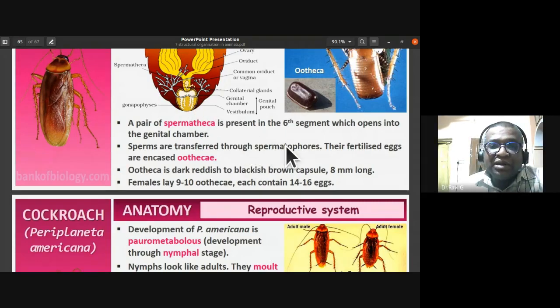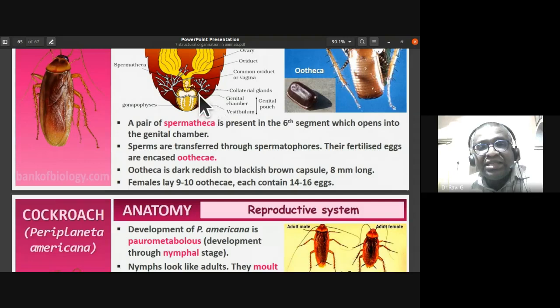The sperms are transferred through spermatophores. They are all held as a bundle, as I told you, fused as spermatophores. Their fertilized eggs are encased in oothecae. So the fertilized eggs are encased in oothecae. They are oviparous, laying eggs.